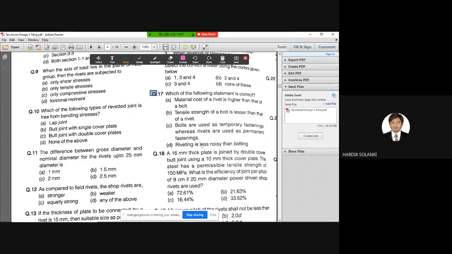So let's see the last one also. Riveting is less noisy than bolting. Correct. Riveting is less noisy than bolting. So the correct answer, or I should say the wrong option, is this, because in the question we are supposed to choose the correct statement. So the correct one is this. There's a correction there. The last one is wrong. Riveting is less noisy than bolting. It is wrong. So the correct answer is answer C. Bolts are used as temporary fastening, whereas rivets are used as permanent fastening.